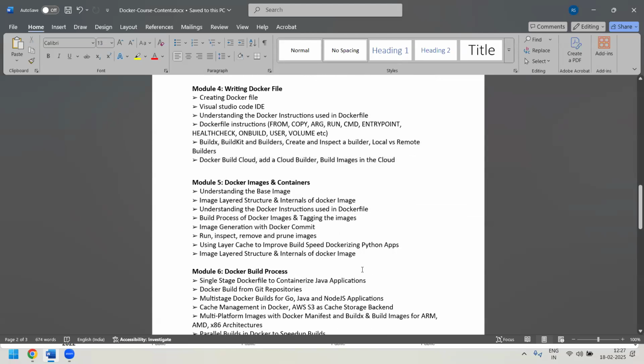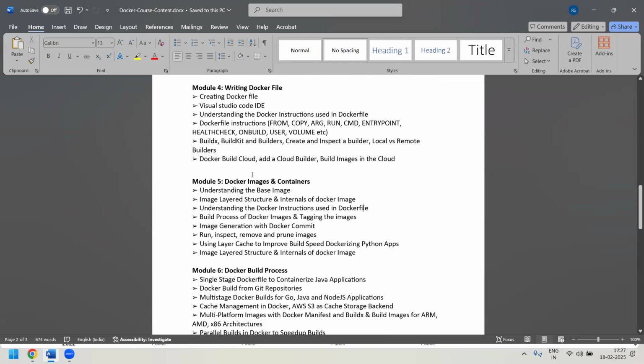In module 5, we'll be learning more about Docker images, how these images are built, and what the internal architecture of these images is. It means that when you build an image, how exactly is the image built? What is the image layout structure? All such things we are going to cover. Plus, we will also cover the build process, the Docker image and tag image, run, inspect, remove and prune images, and also what exactly caching is all about and how to improve the speed of building the Dockerized image. All such things we'll be covering as part of module 5.